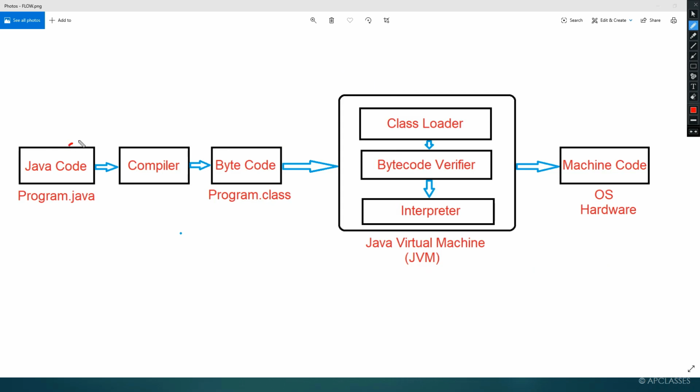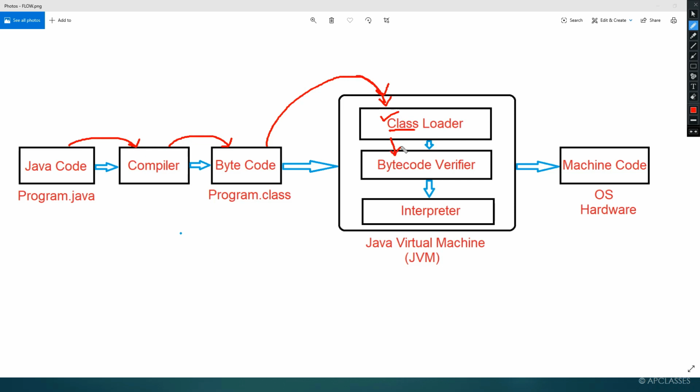So let's see once again: Java code is compiled, and then it is converted to bytecode. Once it is converted to bytecode, it will be sent inside the JVM. Now what happens inside the JVM? There is something called the class loader. The class loader will bring this bytecode inside the JVM. Remember, the class loader will load the bytecode. Load means it will get the bytecode inside the JVM. Once it comes inside the JVM, because of the class loader,